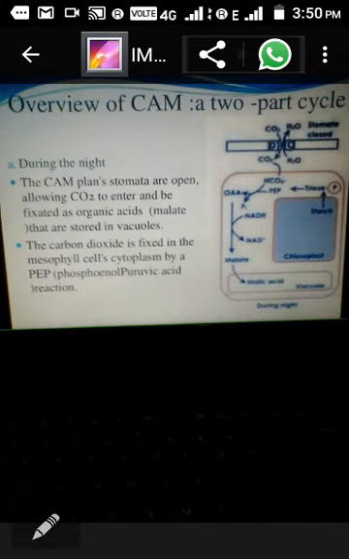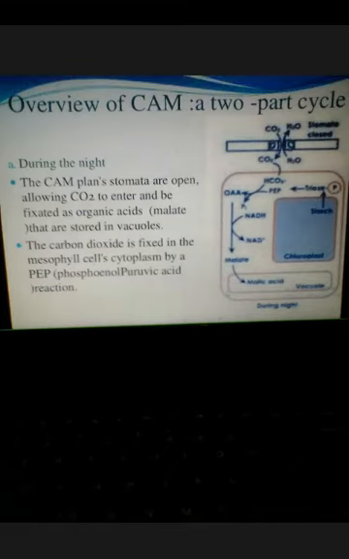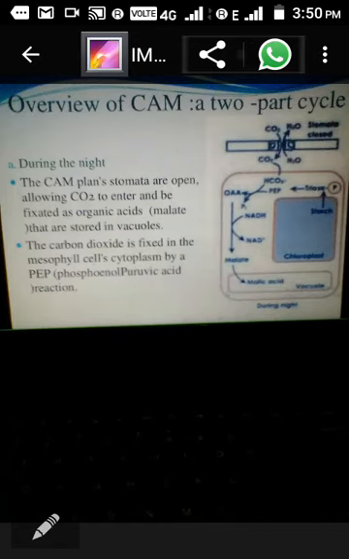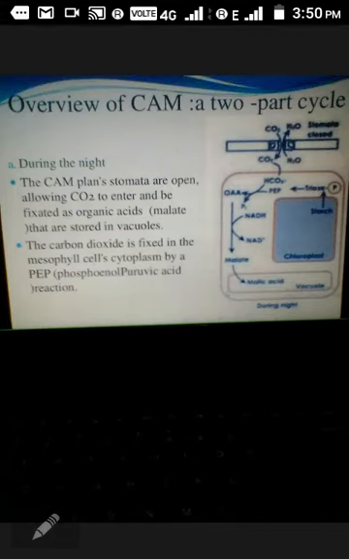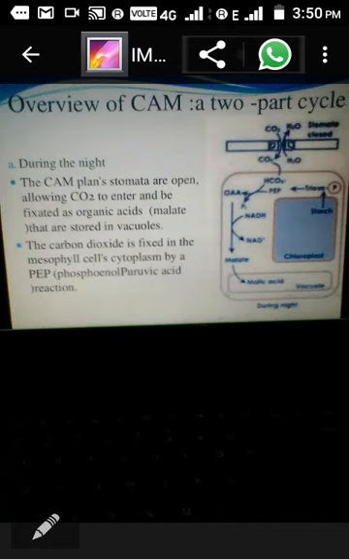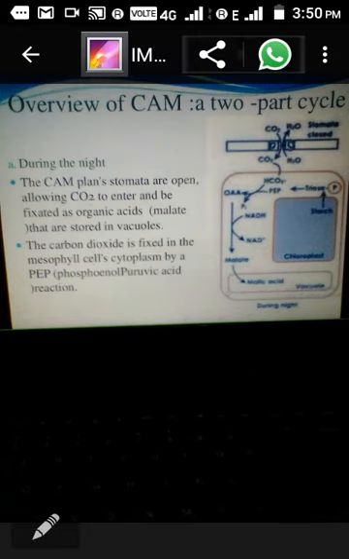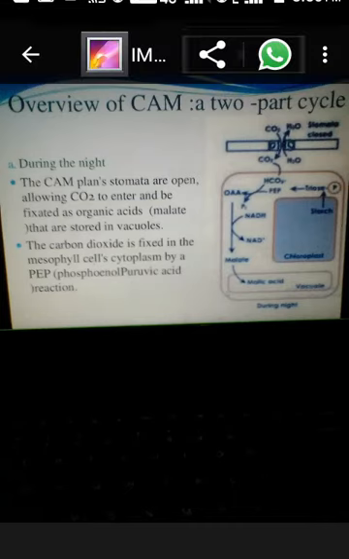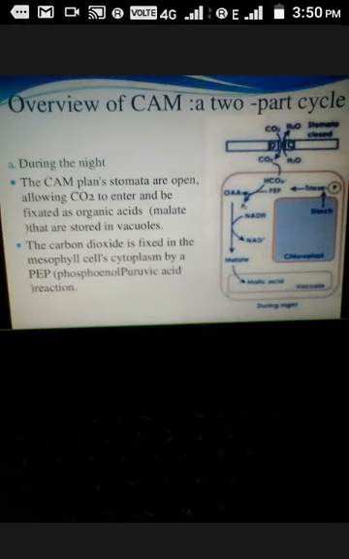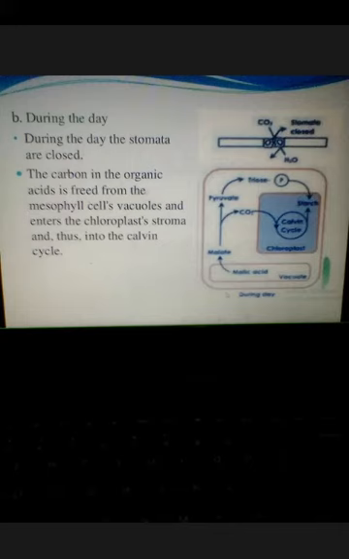So in CAM plants stomata are open during night, allowing CO2 to enter and be fixed as an organic acid, that is malate, which is stored in the vacuole. Next, carbon dioxide is fixed in the mesophyll cell cytoplasm by the PEP, phosphoenol pyruvic acid, reaction. You have already seen that.